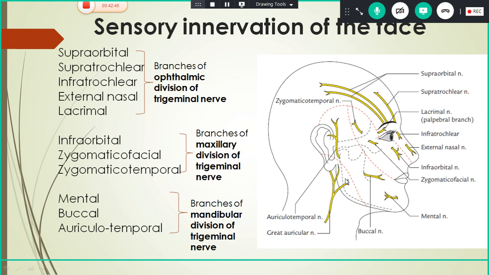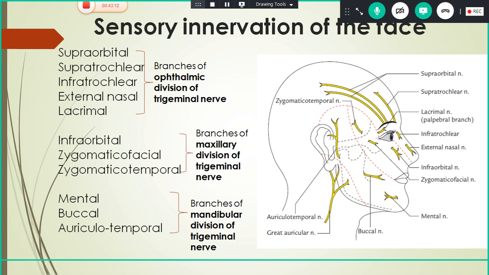This is very important. Other than this, the area near the angle of the mandible is supplied by the greater auricular nerve, which is a branch from the cervical plexus. So the sensory innervation of the face is entirely from the trigeminal nerve, and the motor innervation is mainly from the facial nerve.